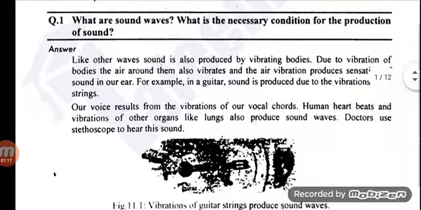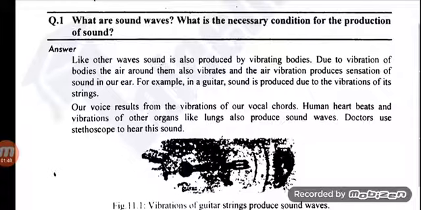What are sound waves? What is the necessary condition for the production of sound? Answer: Like other waves, sound is also produced by vibrating bodies. Due to vibration of bodies, the air around the earth vibrates, and the air vibration produces a sensation of sound in our ear.